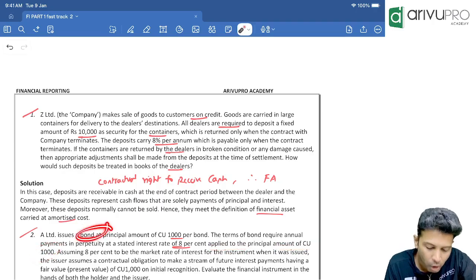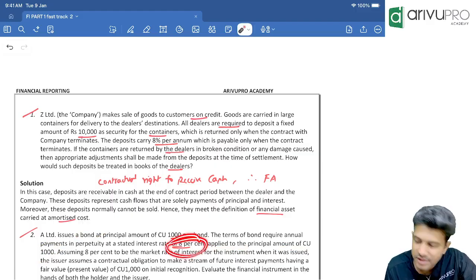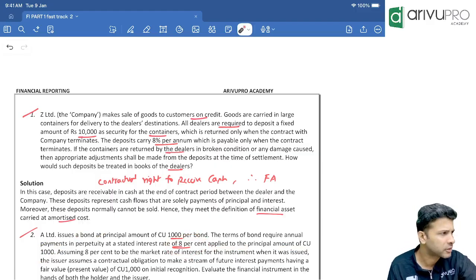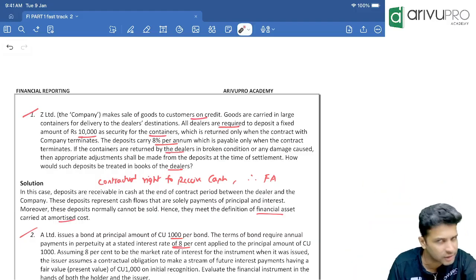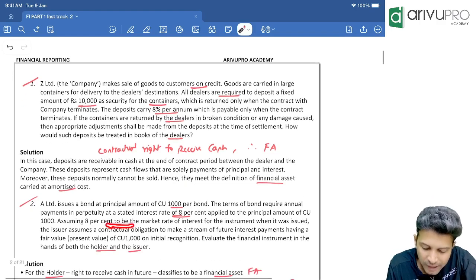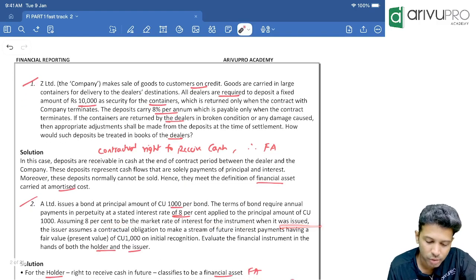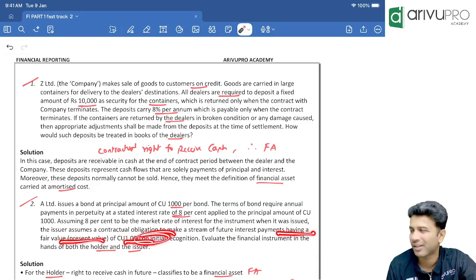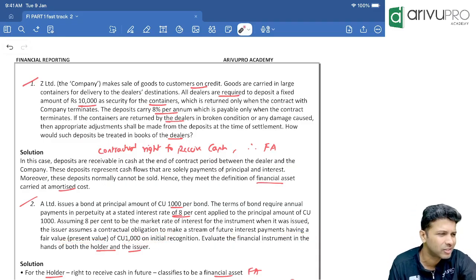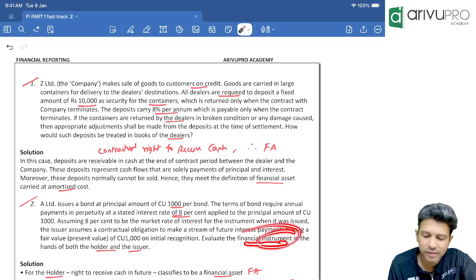On these bonds or debentures, how much interest should the company pay? 8% in perpetuity. Perpetuity means there is no life; it's an irredeemable debenture that will go on forever. Assuming 8% is the market rate when it was issued, the issuer assumes the contractual obligation to make future interest payments having fair value. Obviously, you have to pay interest. Now evaluate the financial instrument.